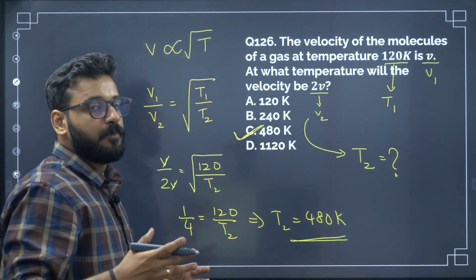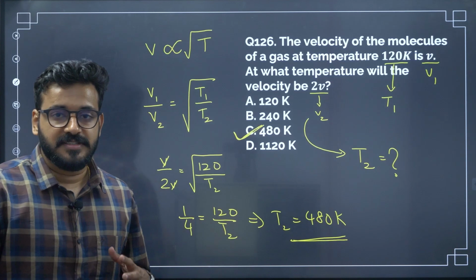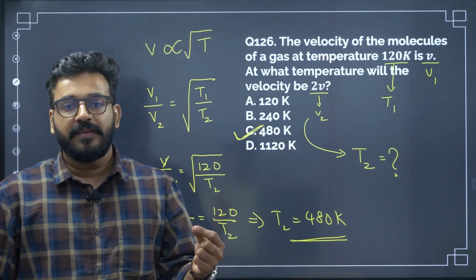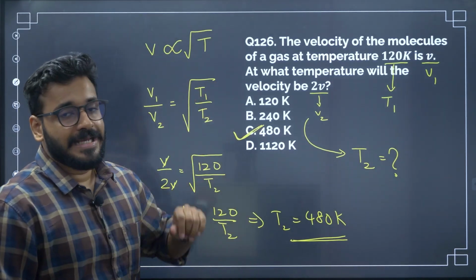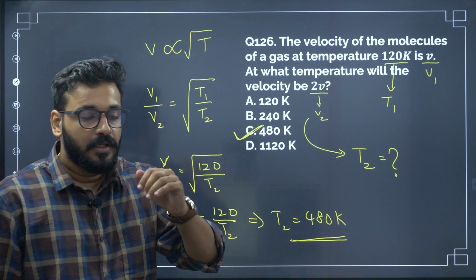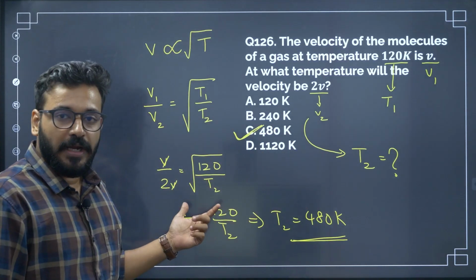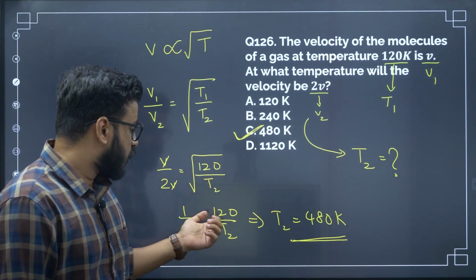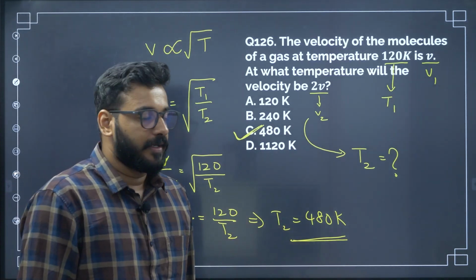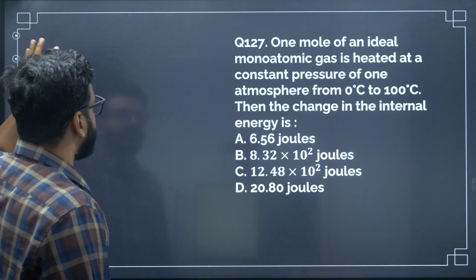It's a very, very simple question. I would definitely tag this as an easy question, because the only thing that you need to know is the relation between velocity and temperature. All right, so if you know that, you can directly march ahead, and it's a simple ratio kind of simplification. Just take the ratio, cross multiply, you will get the answer. All right, fine. Let's look at the next question.